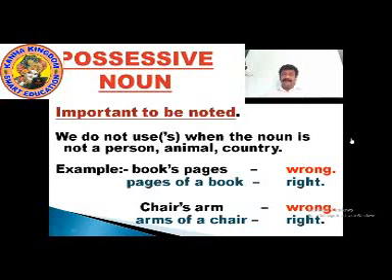For example, we have seen woman's bag, buffalo's milk, India's export. Books, pages is wrong. It should always be pages of book. Chairs, arm is wrong. Arms of chair is correct. Please write the important thing to be noted very properly. I give you 5 seconds.